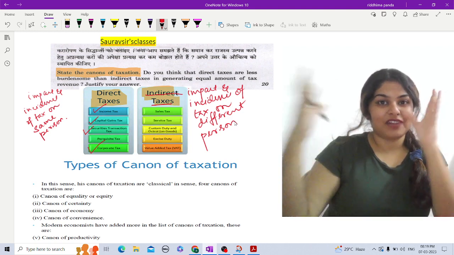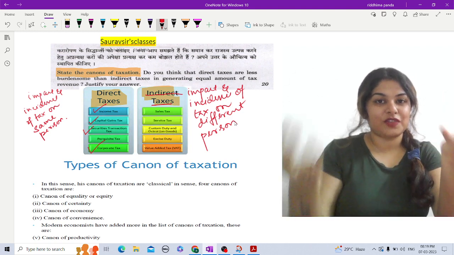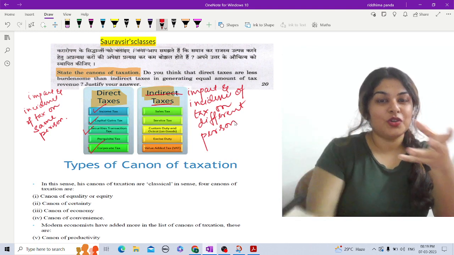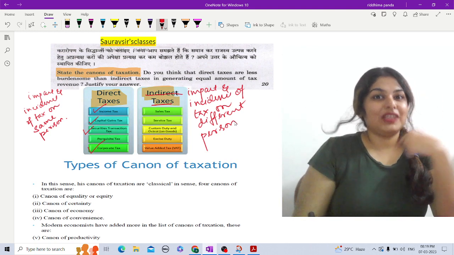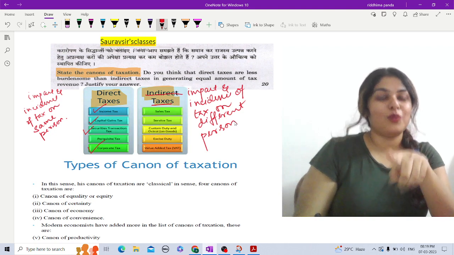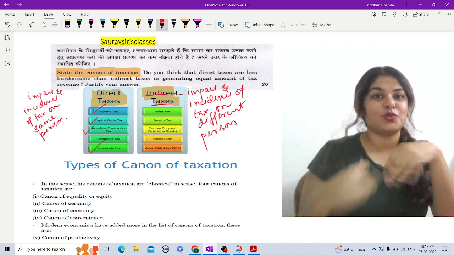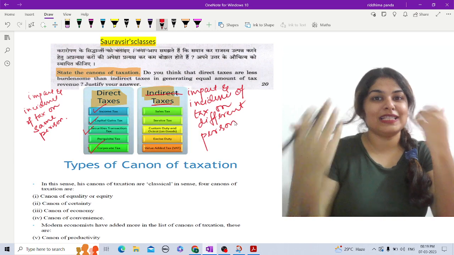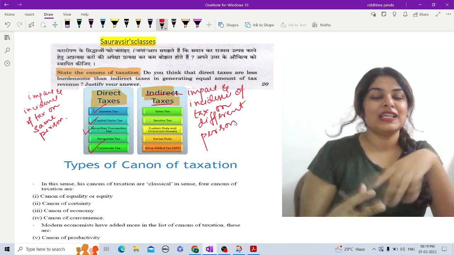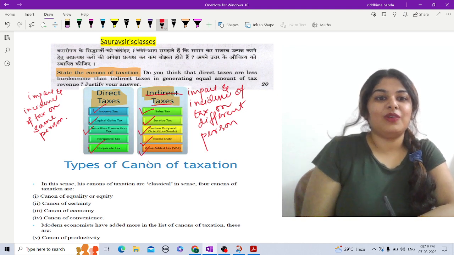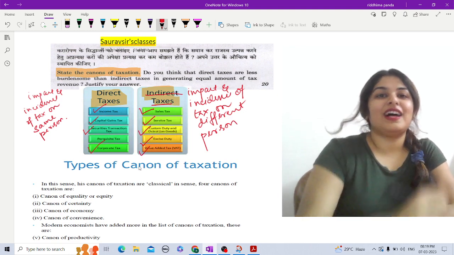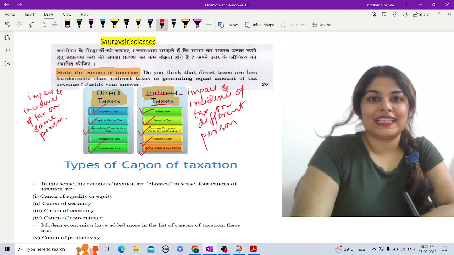Initially suppose it was on me, but I have shifted it on you, so finally you are the one who is paying. So two different persons bear the impact and incidence of taxation. That is indirect taxes. Examples: sales tax, service tax, custom duty, excise duty, value added tax, etc. So this is about direct and indirect taxes.